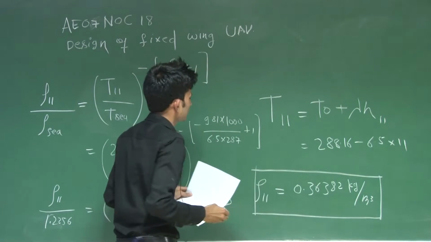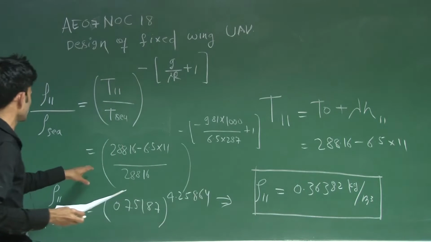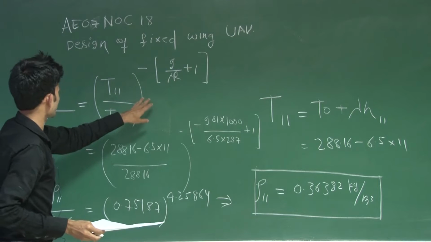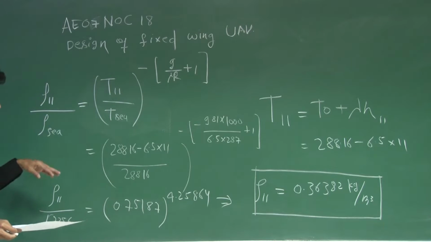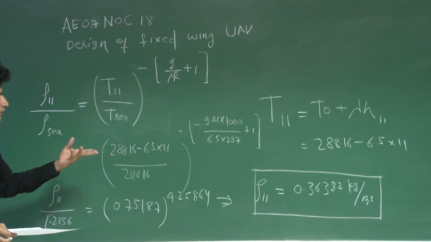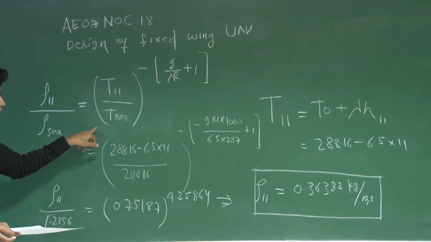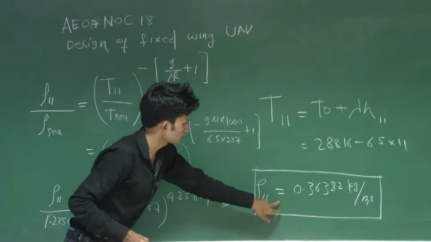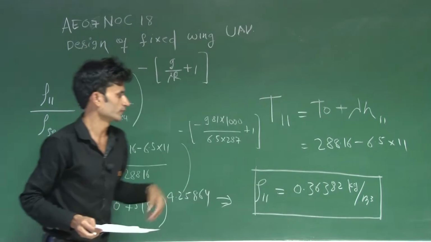So this was a very straightforward question, but you have to keep in mind that you cannot find the density at 17 kilometer using this formula. So first you calculate 11 kilometer, and using this you will go to 17 kilometer.